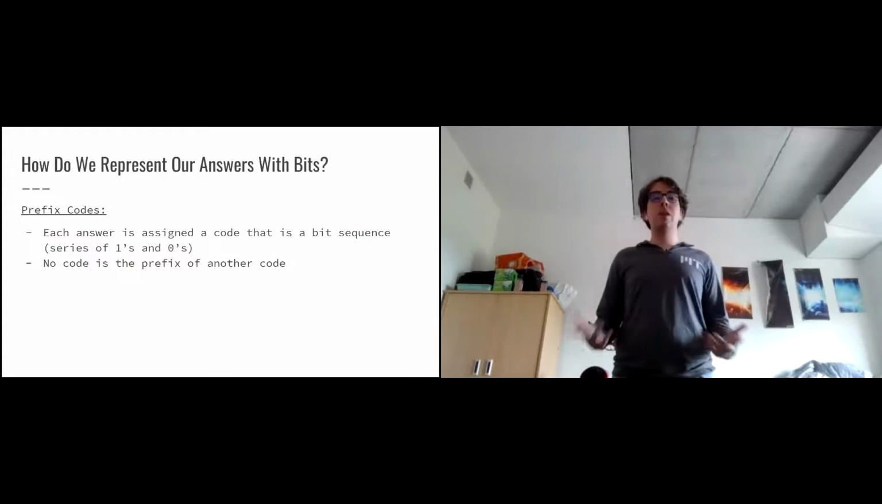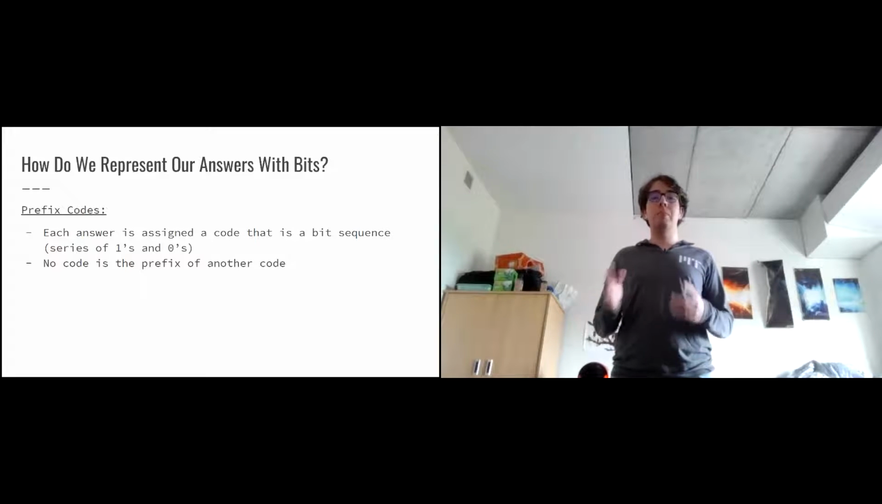We do so using prefix codes. Prefix codes basically operate by assigning each of our answers to a code that is a bit sequence. And a bit sequence is simply a series of 0s and 1s. So for example, 001 could be one possible bit sequence. And another important thing is that no code is the prefix of another code.